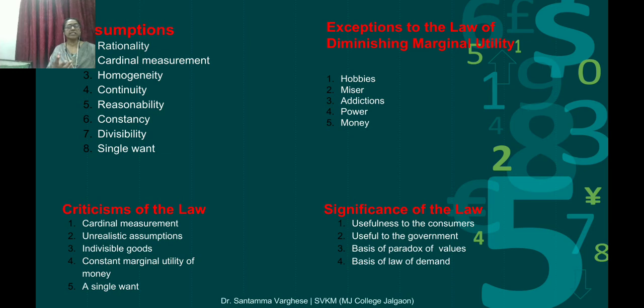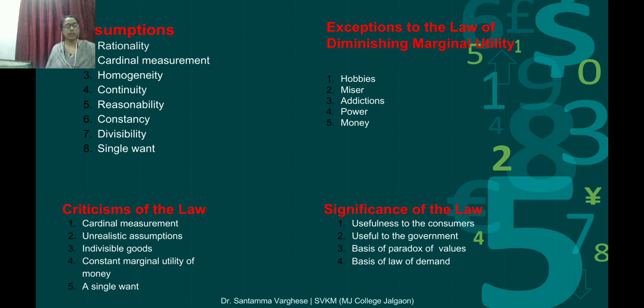However, again it violates rationality. Rationality means the consumer should be rational, an understanding person. If it is power, we can't utilize so much of it. So again we have to write the exception.